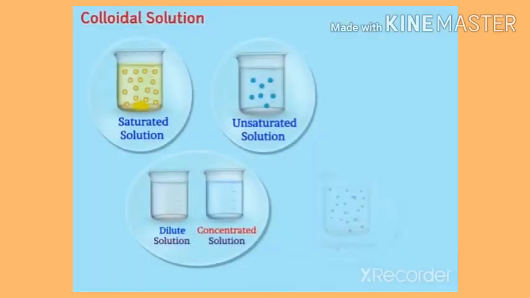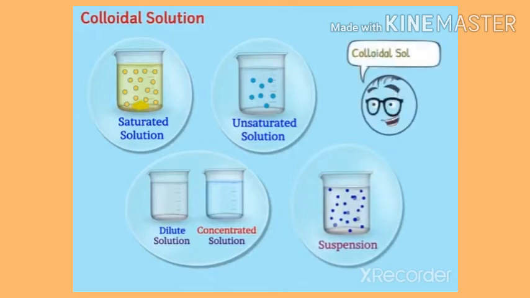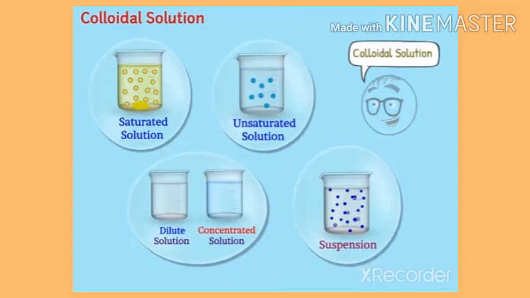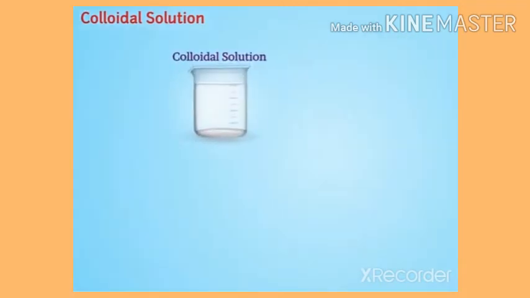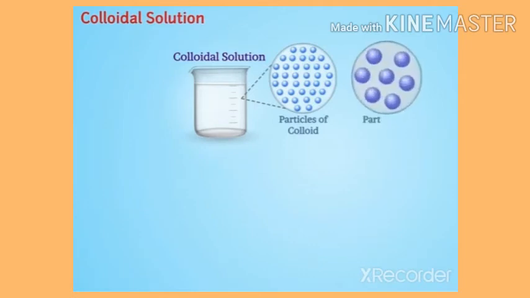Colloidal solution. After learning solutions and suspensions, now you must be definitely curious to know about colloidal solution. So, let us learn what exactly a colloidal solution is. In a colloidal solution, particles of colloid are distributed evenly in the solution. These particles have a smaller size as compared to the size of particles of suspension. Since the particle size is small, it appears to be homogeneous.